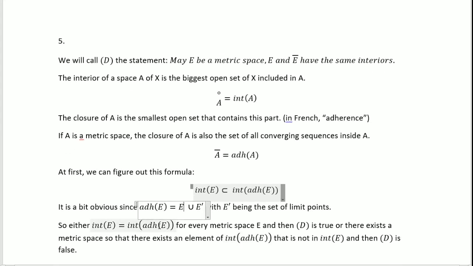So we have two possibilities. Either the interior of E is always equal to the interior of the closure of E for every metric space. Imagine you have a sphere and the limit of the sphere is such that the interior of that limit, the exterior of the shape, is the same as the interior of the sphere itself.